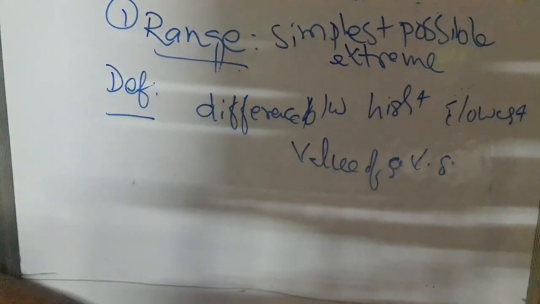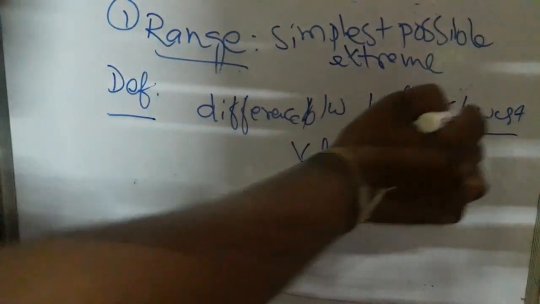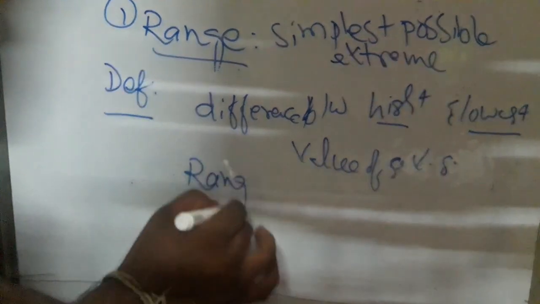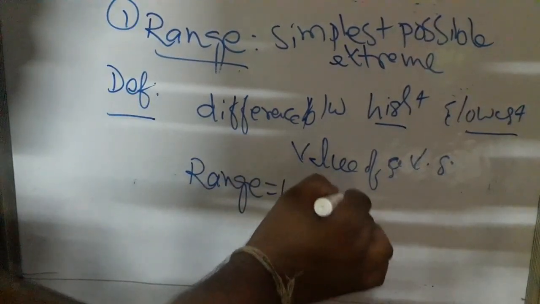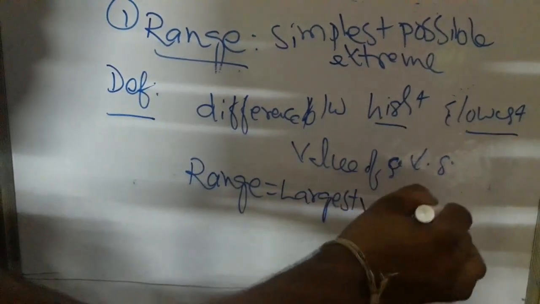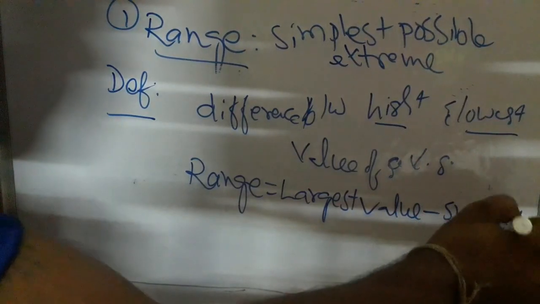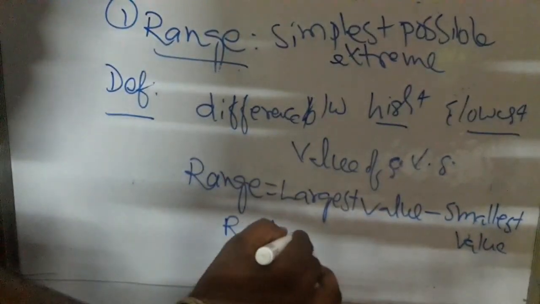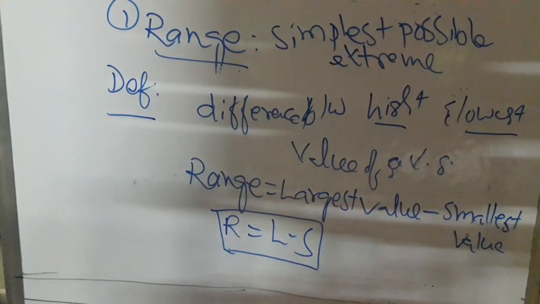So range equals largest value minus smallest value, that means R equals L minus S. This is the formula to find out the range.